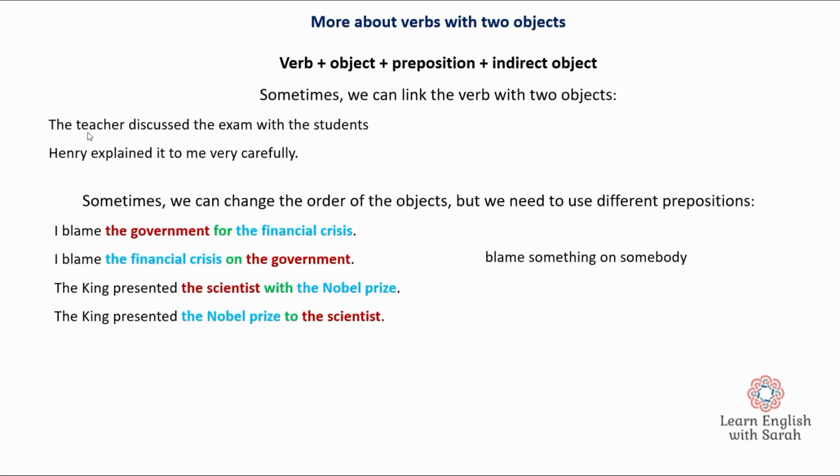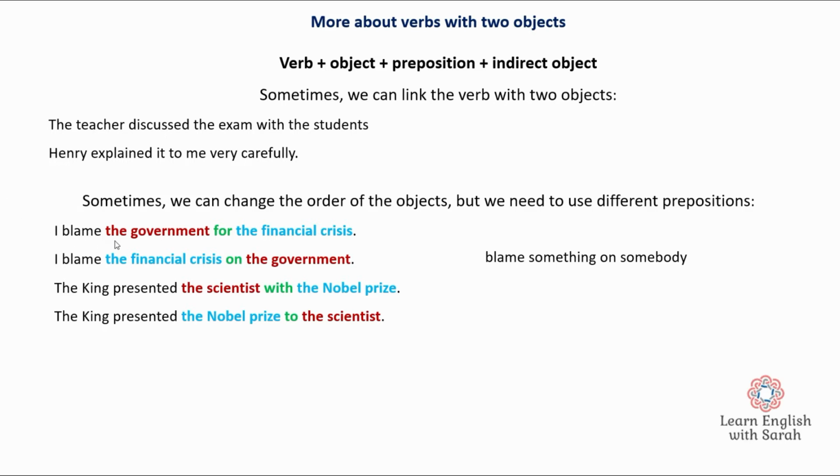So, here's an example. The teacher discussed the exam with the students. So that's your verb, first object, second object, preposition in the middle. And another example, Henry explained it to me very carefully. So verb, object 1, preposition, object 2. Now, this is quite interesting down here, and this is a little bit of language that can get a bit confusing sometimes. So there are times when we can change the order of these objects, but when we do that, we need to use different prepositions.